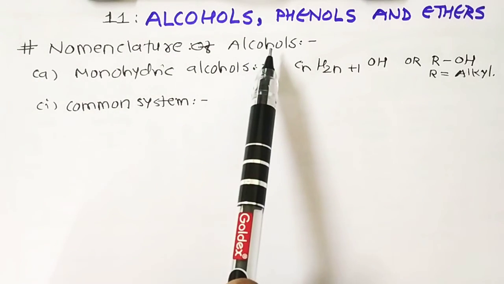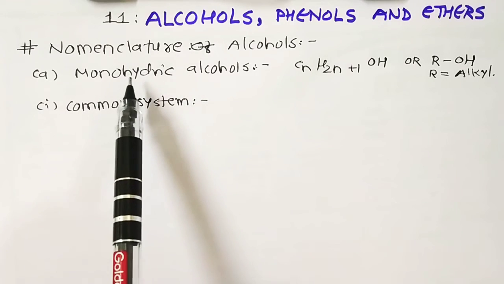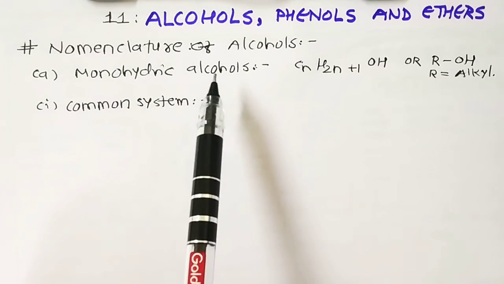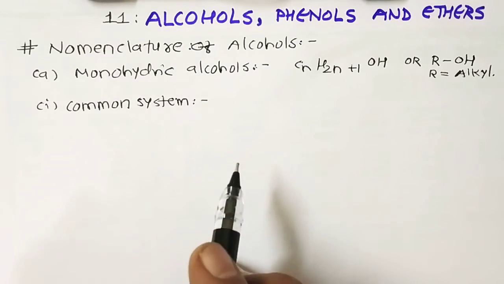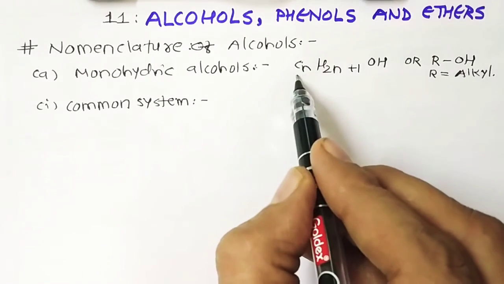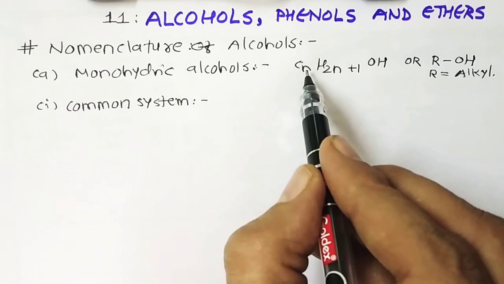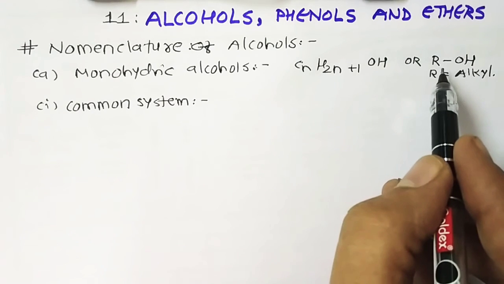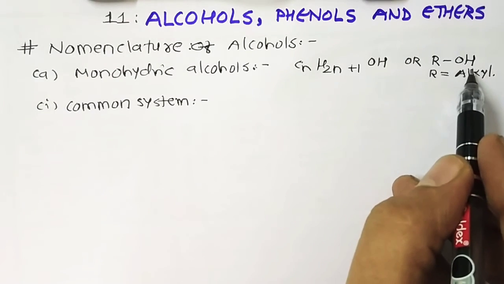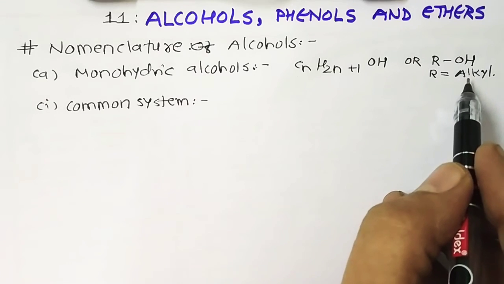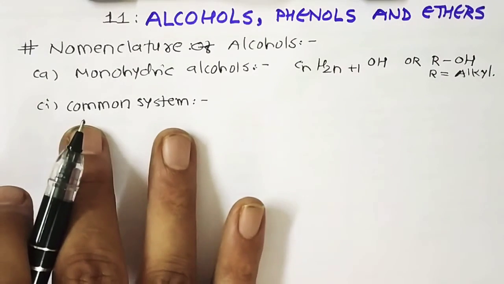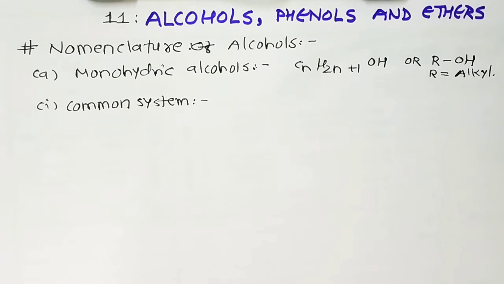First we start with the nomenclature of alcohol, and in this the sub-classification is monohydric alcohols. What is the meaning of monohydric alcohol? The monohydric alcohol has the common formula CnH2n+1OH, where n is equal to 1, 2, 3, 4, whatever. Or sometimes it can be written as ROH, where R is an alkyl group. These are named by following three systems. Because our title is nomenclature, there are three types: common system, carbinol system and IUPAC system. First we start with the common system.